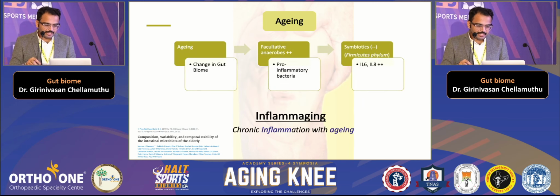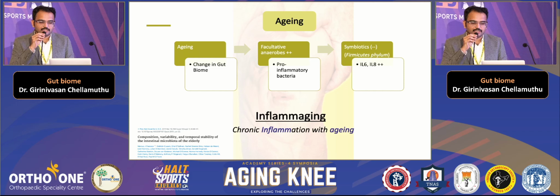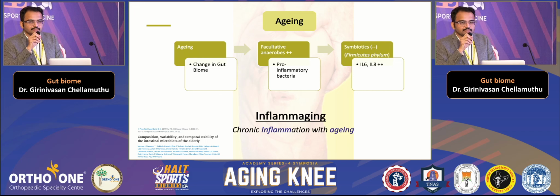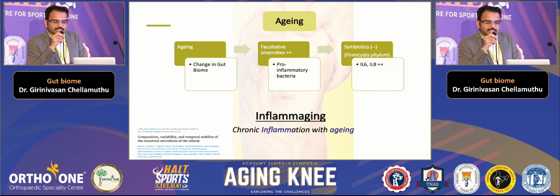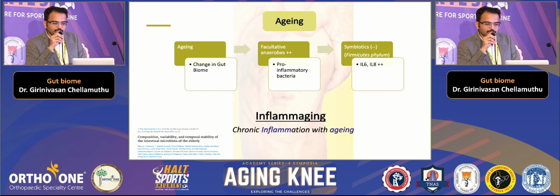So this study by Marcus et al. is again an animal study showing that with aging there is a change in the pattern of gut microbiome, with an increase in facultative anaerobes and a decrease in strict anaerobes, leading to some pro-inflammatory bacteria and a decrease in the symbiotics, eventually leading to an increase in cytokines like IL-6 and IL-8. This leads to a phenomenon called inflammaging, or chronic inflammation with aging. This has been proposed to increase systemic inflammation, leading to degenerative disorders like OA.